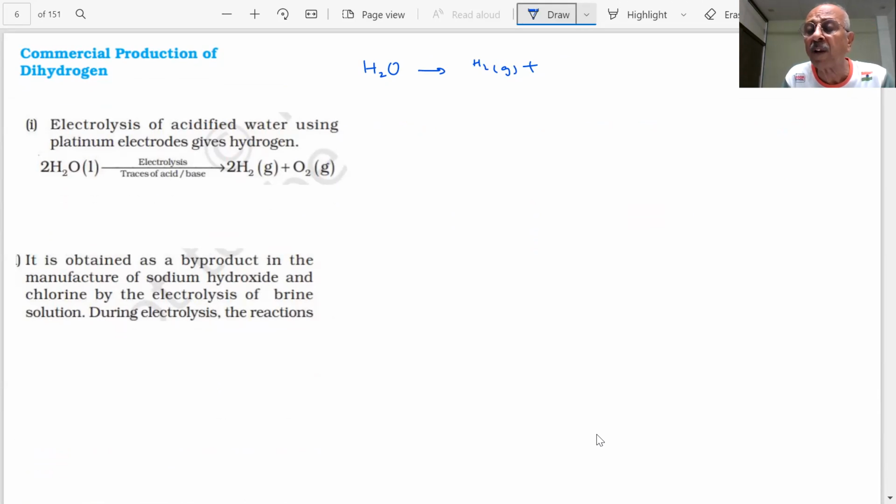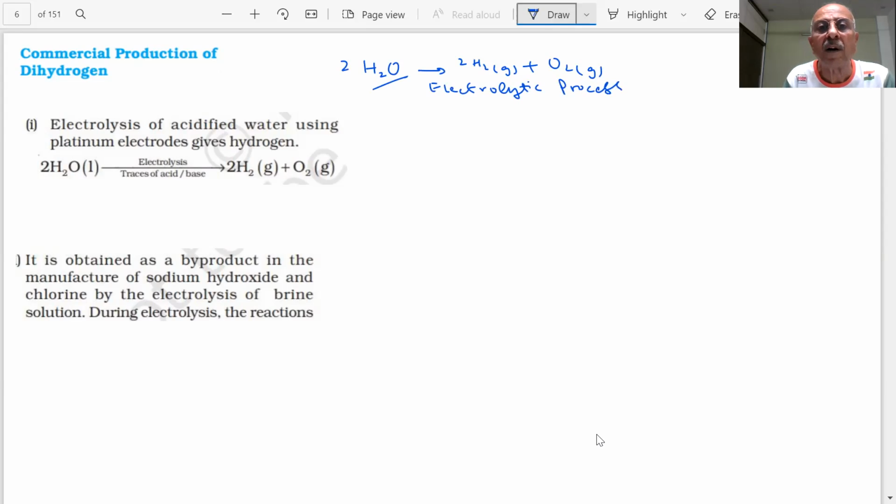But because of the problem of transportation and storage, it's flammable. But if we break this, what will we get? Why not this? Then you will get this. But how will you break it? Electrolytic process.